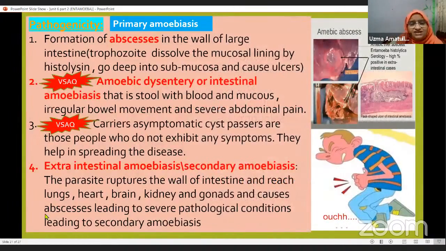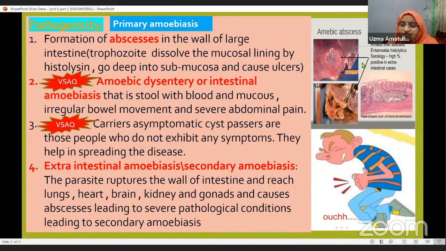Now, pathogenicity. Pathogenicity means what this parasite causes, which disease. So what are the ill effects of this disease? First is primary amoebiasis. What is it? Now here, abscesses.